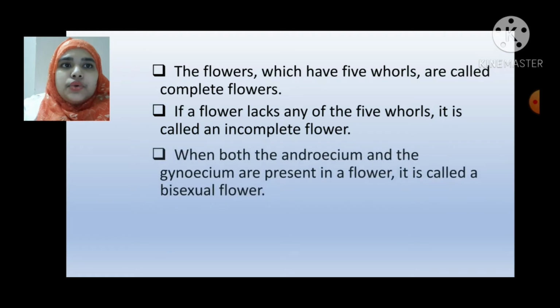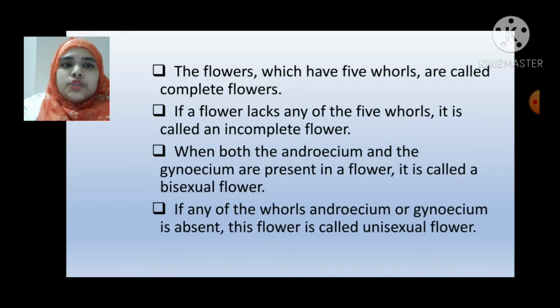The flowers which have 5 whorls are called complete flowers. If a flower lacks any of the 5 whorls, it is called an incomplete flower. When both the androecium and the gynoecium are present in a flower, it is called a bisexual flower. If either of the whorls, androecium or gynoecium, is absent, the flower is called a unisexual flower.